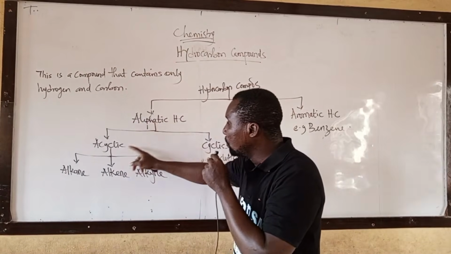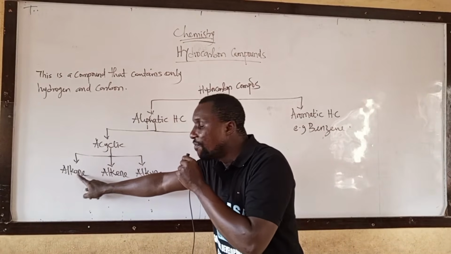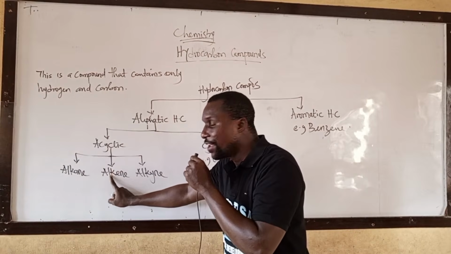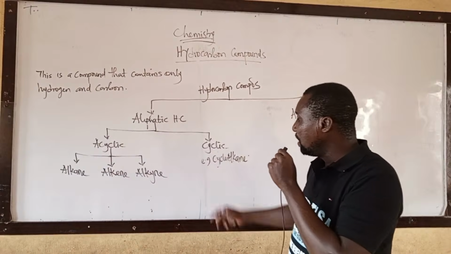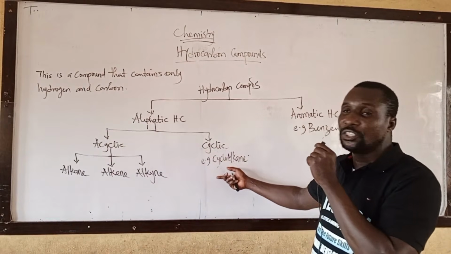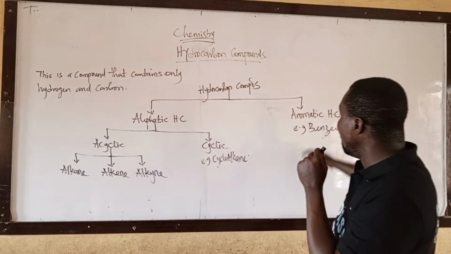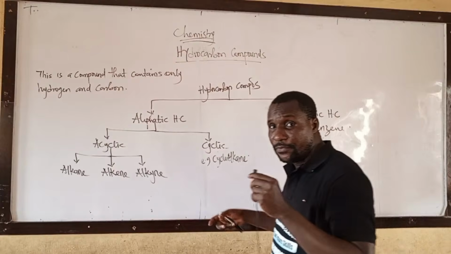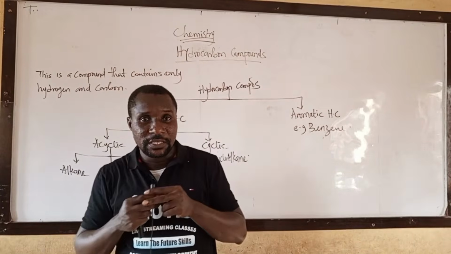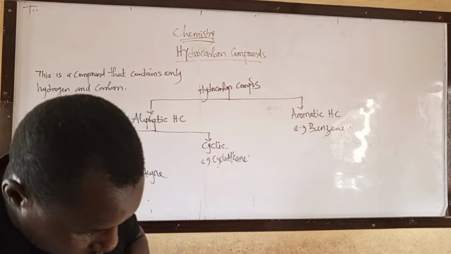Then under aliphatic we have acyclic and cyclic. Under acyclic we have alkane, alkene, alkyne. Then under cyclic, we have cycloalkane. Then under aromatic hydrocarbon, examples we have benzene, toluene, phenol. Take note of that. Quickly write them down so that we can continue.